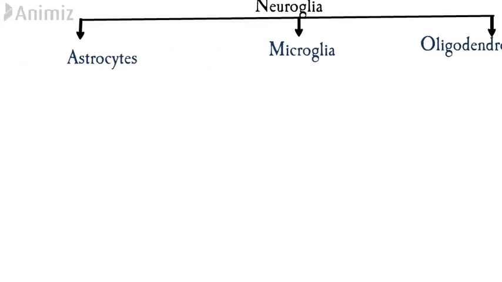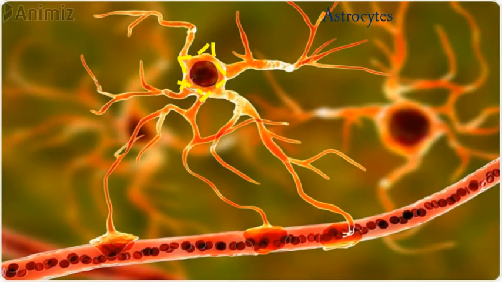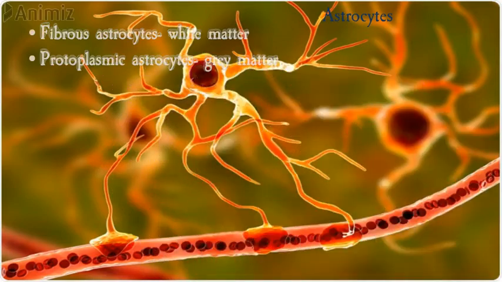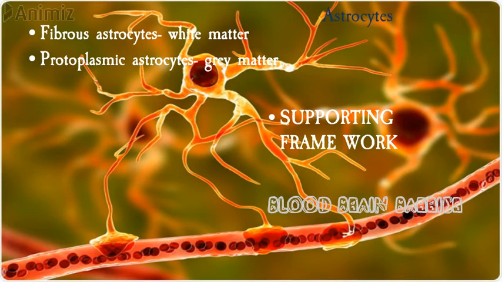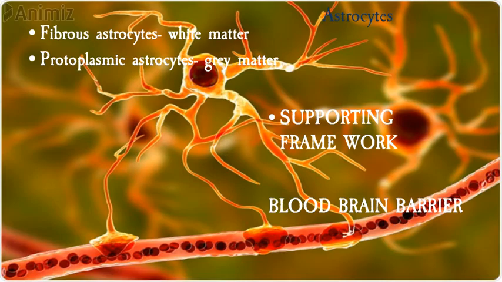Astrocytes are the star-shaped neuroglial cells present in all parts of the brain. Astrocytes are of two types. Fibrous astrocytes occupy mainly in the white matter. Protoplasmic astrocytes occupy mainly in the grey matter. Astrocytes twist around the nerve cells and form the supporting framework in brain as well as in the spinal cord. Astrocytes also form the blood-brain barrier and thereby regulate the entry of substances from blood into the brain tissues.